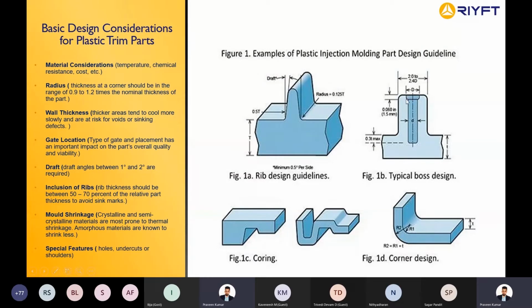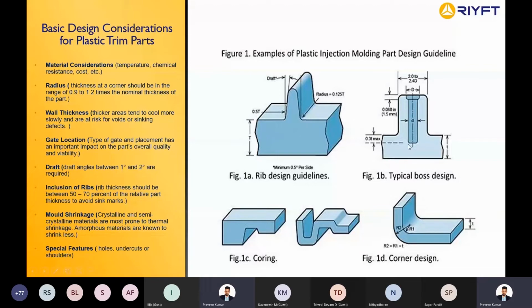And the basic design guideline for designing a counter bore or counter sink is that the depth of the counter bore should be around 0.6 to 0.8 times the thickness. Okay, fine.